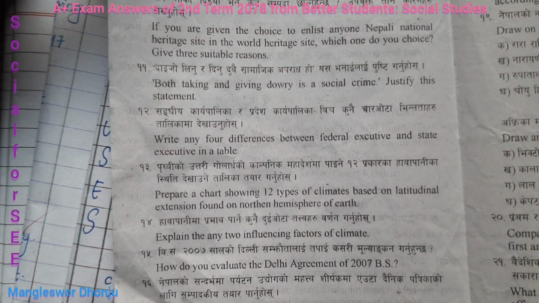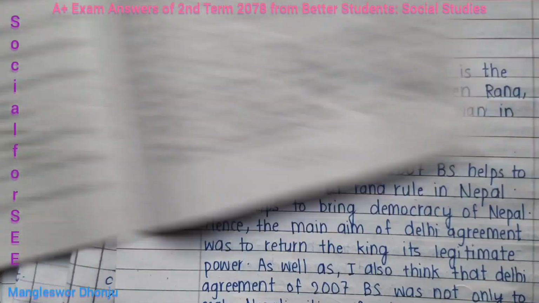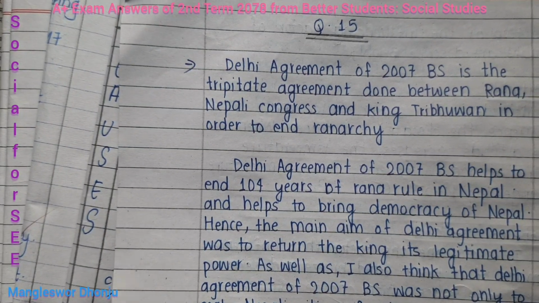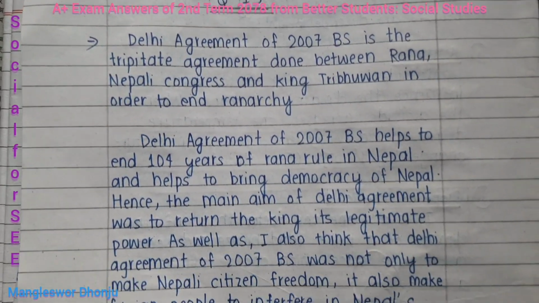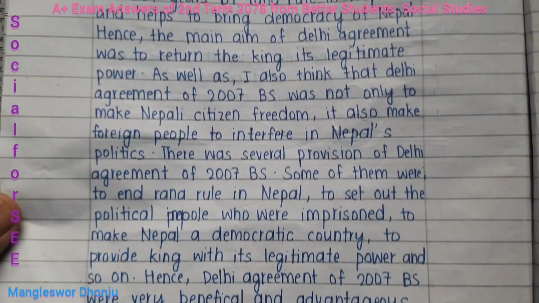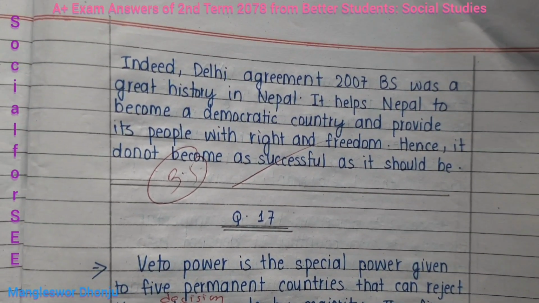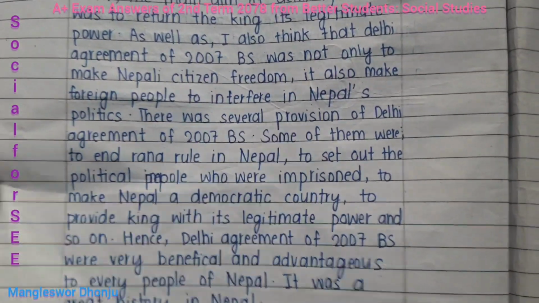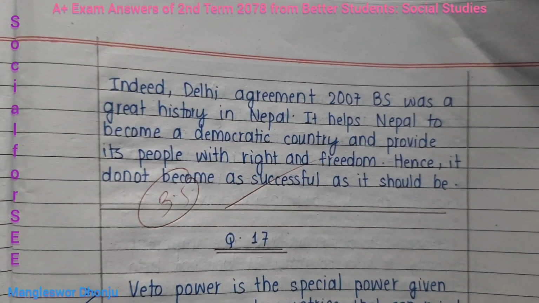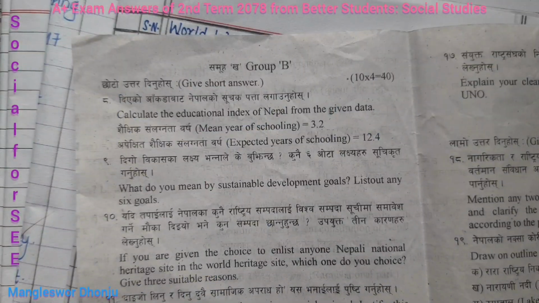And question number 15: How do you evaluate the Delhi Agreement of 2007 BS? My intention is just to show this copy's presentation, or the student's presentation. Is it wonderful, fantastic, or good enough, or excellent? You can judge yourself. So learn from this copy. Introductory part, main element, and last paragraph, conclusion style. So I gave 3.5 marks out of 4 marks.